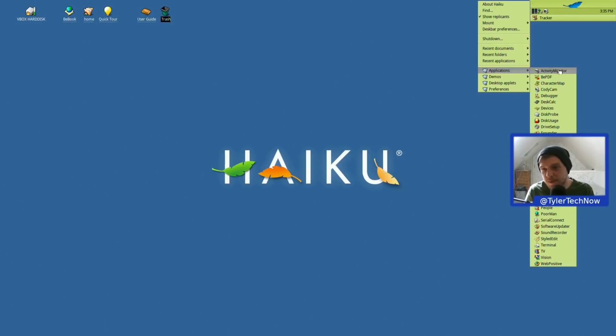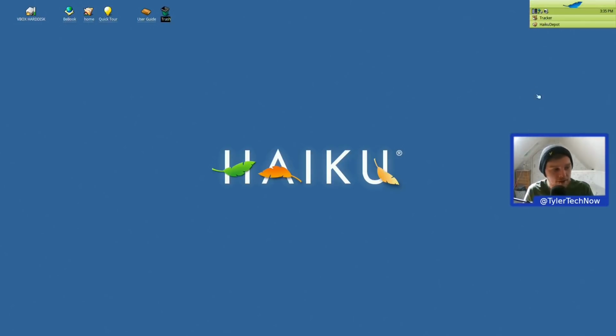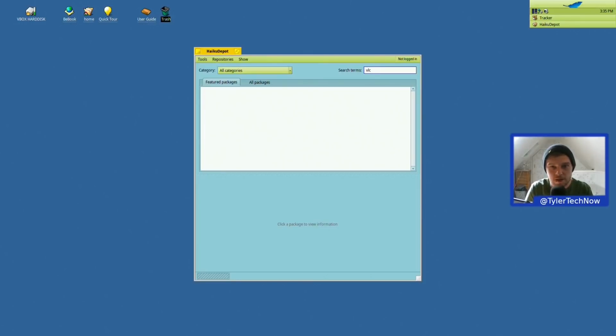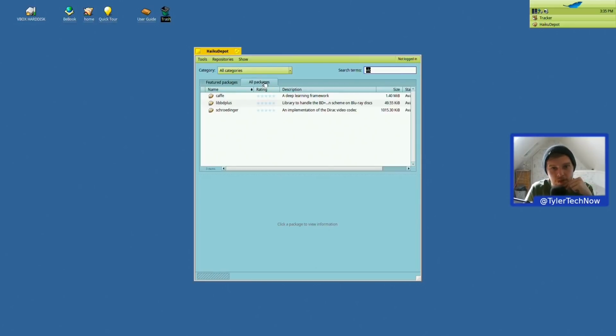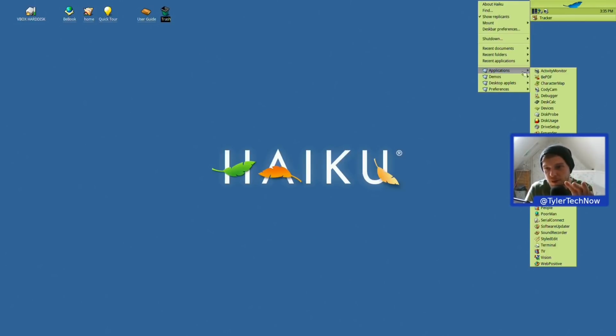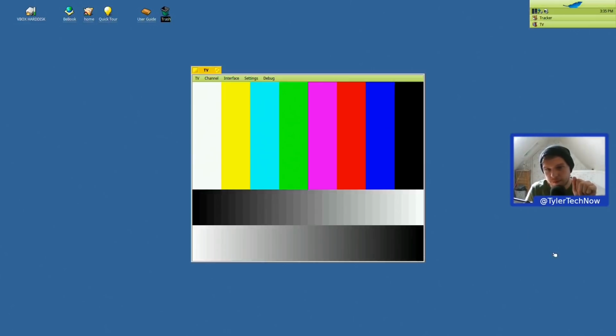Let's go back into the Haiku depot and have a little look at that. VLC. Do we have VLC? I don't think we do have VLC. So you might hope that built-in media player works to a reasonable standard. We have Magnify, Media Converter, that's pretty cool to have it there. We have a MIDI player. TV, what's TV? So I guess if we had a TV tuner in here, we could watch some TV.